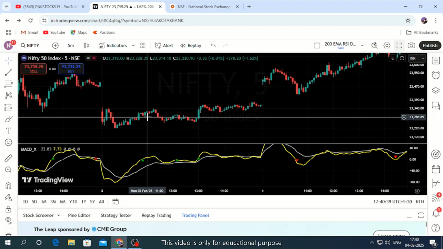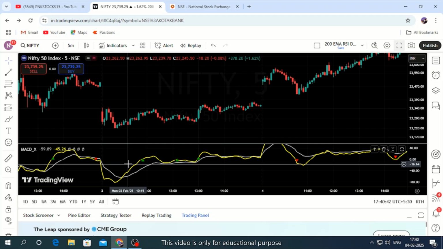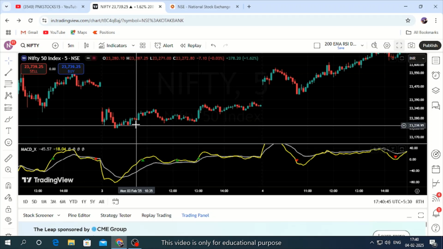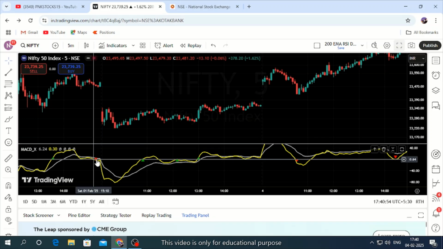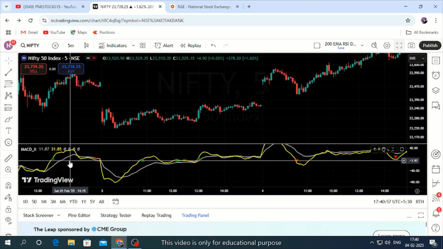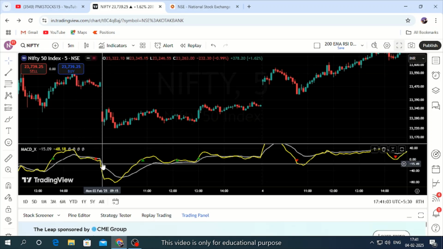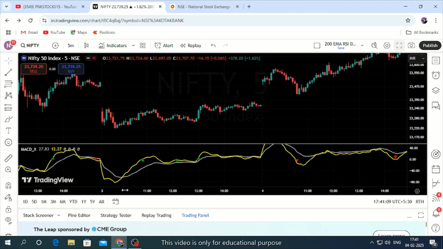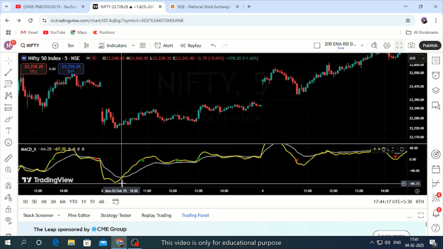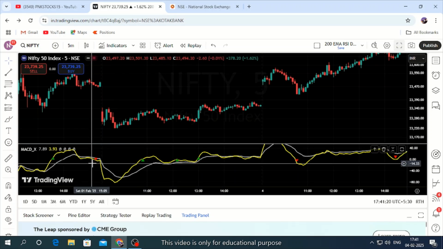Mainly with MACD, whenever the MACD crosses the zero line from bottom to top, the price may move up. That time you'll get an indication of this green arrow. Similarly, see on the right side, this is the zero line. Whenever the price goes from the zero line to below, we'll get a red triangle indicating the price is coming down. That is the MACD trick: where the MACD line breaks above, the market will be bullish. If the MACD line breaks from top to bottom, the price will come down.